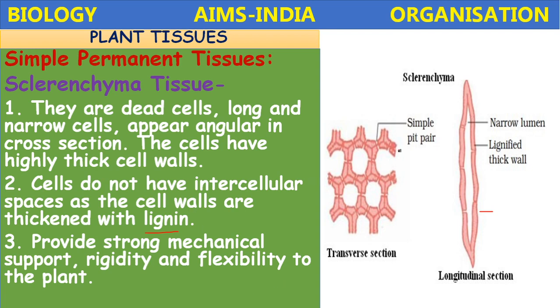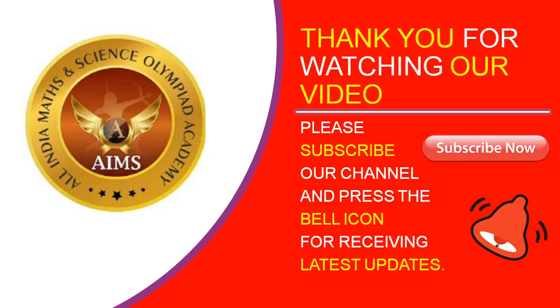See here, intercellular spaces are totally absent. The simple pit heads are present here in the transverse section. Narrow lumen, lignified thick cell walls. So this is the structure of sclerenchyma. The cells present in this sclerenchyma are sclereids or stone cells. They are dead cells. For example, the bark contains this sclerenchyma. Okay, children, this is about some important plant tissues.